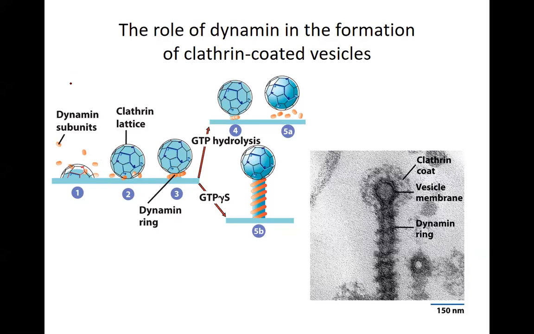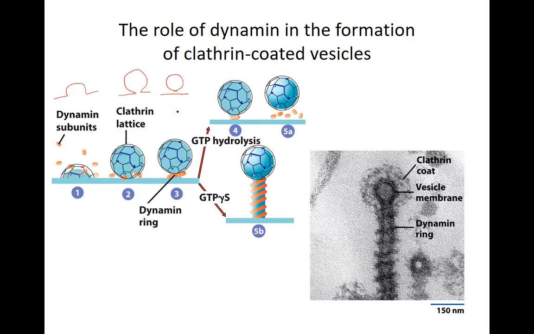And in the last stage, what we have is a pinching of the membrane where it still is in contact with the plasma membrane. And once it pinches off, we can have the endocytotic vesicle.